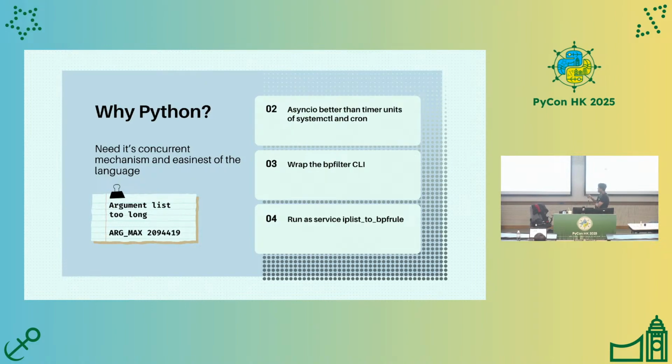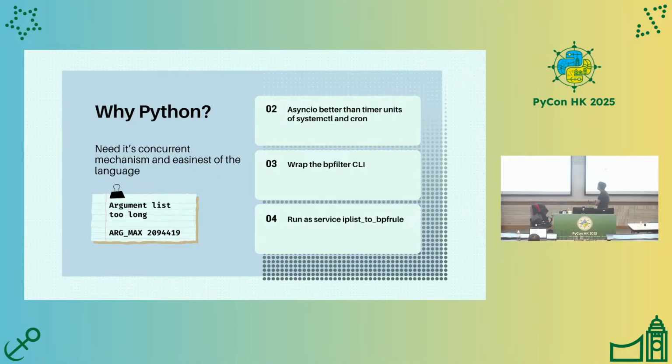But when I append the IP addresses to the file, I will get the argument list too long error, caused by the ARG_MAX value of 2 million. So because of this limitation, I need to use Python, and I don't use argument passing in this Python, so I am not limited by this error.